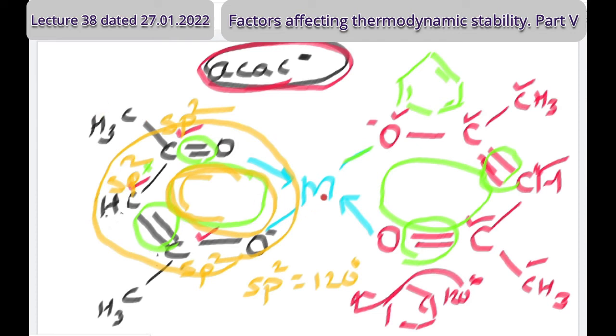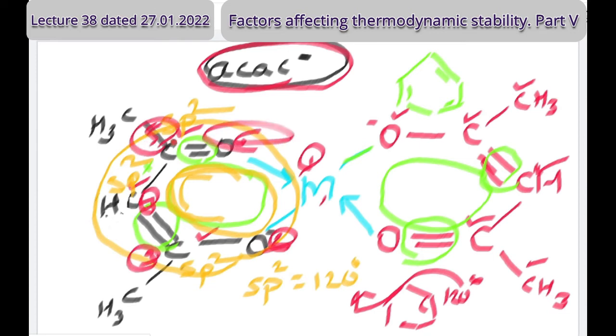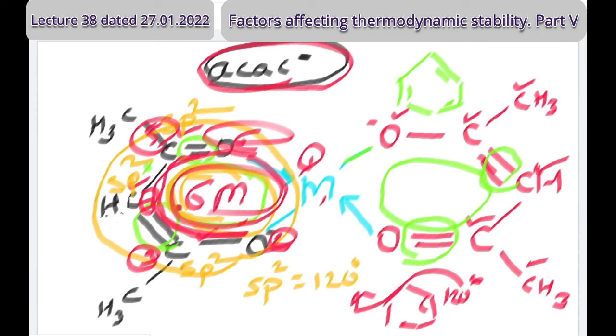Therefore, for such a 6-membered ring, first member, second, third, fourth, fifth and sixth, delocalization may be possible where the ligand itself remains with such conjugation, or the ligand remains with sp2 hybridization. They prefer 6-membered rings rather than 5-membered. So 5-membered or 6-membered rings are in general stable rings.